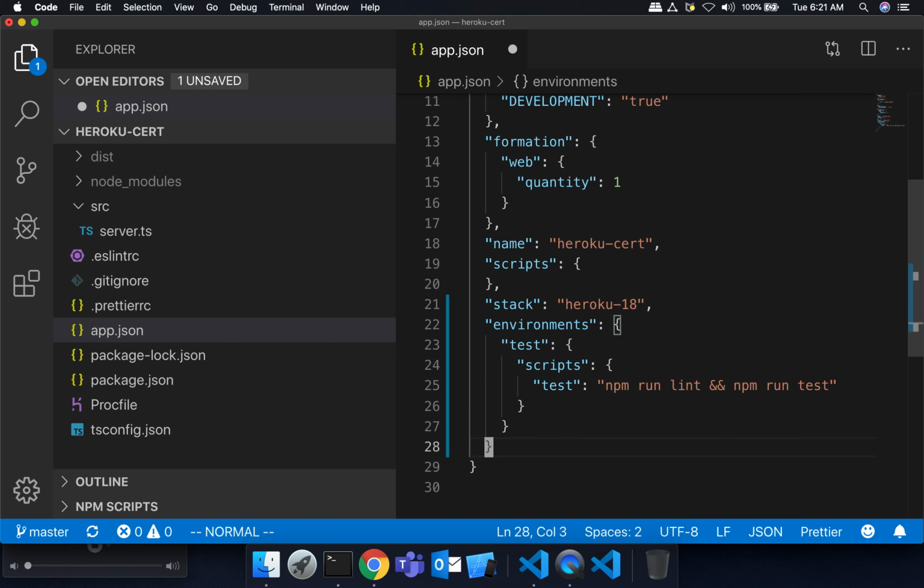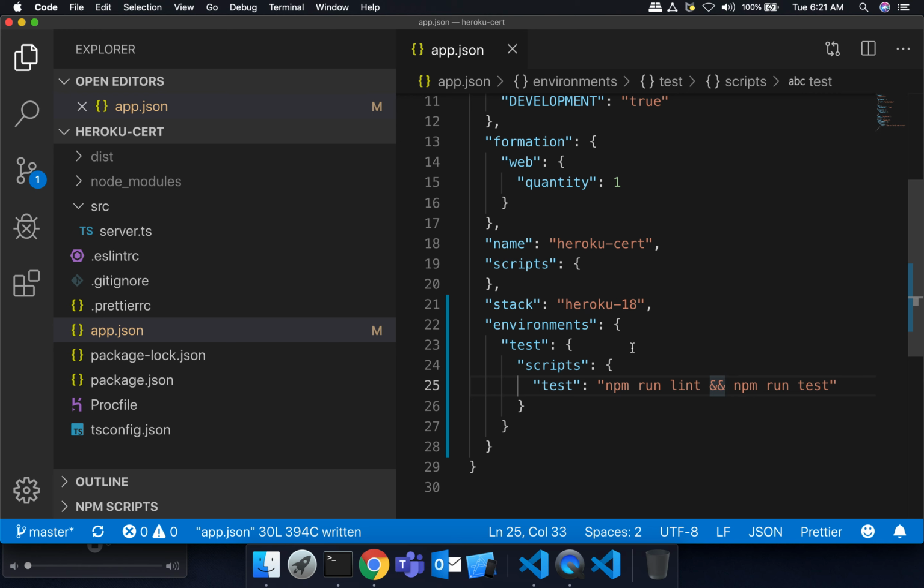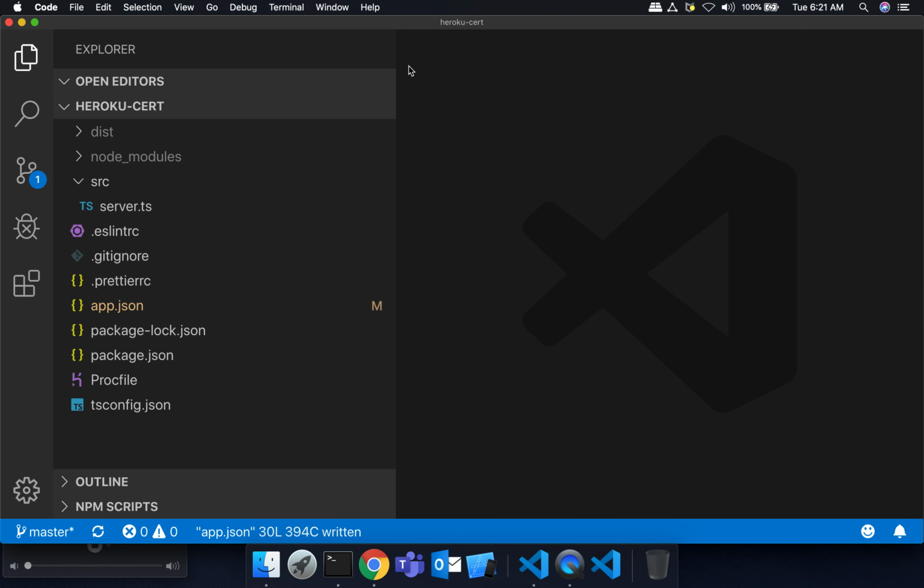What this basically means is, when Heroku continuous integration runs the tests, instead of just running the default npm run test, it's going to run the command that's here because it's in a test environment, and it's going to run both the linter and the test script. The build would have already happened because that was the default behavior, to run the build as part of the test setup. Okay, so I think if this is right, we can validate this.